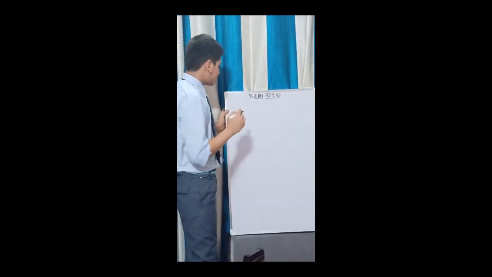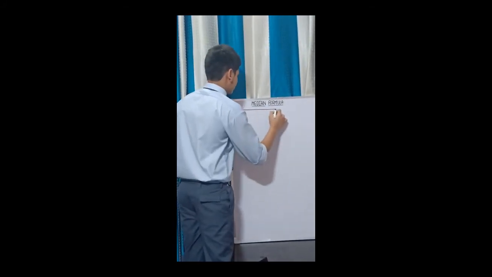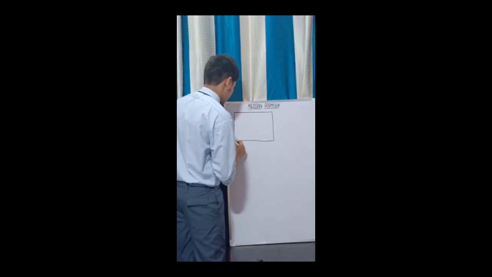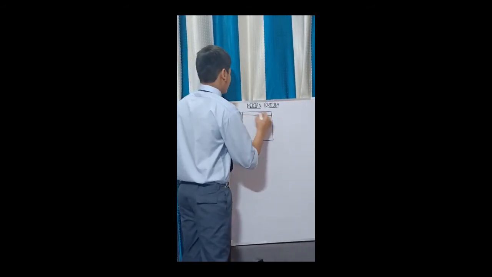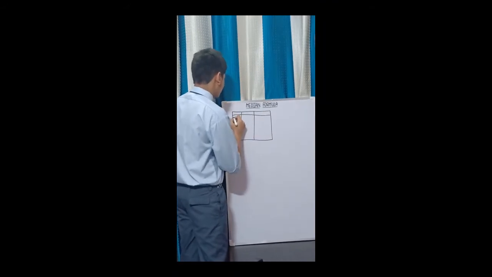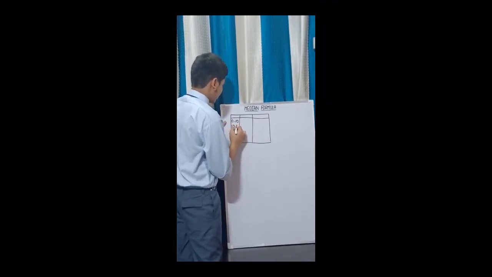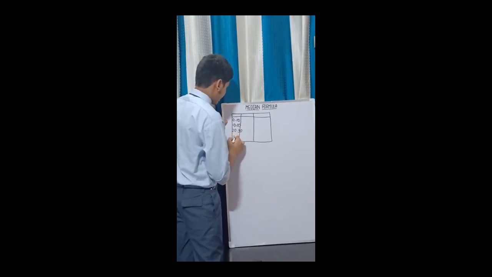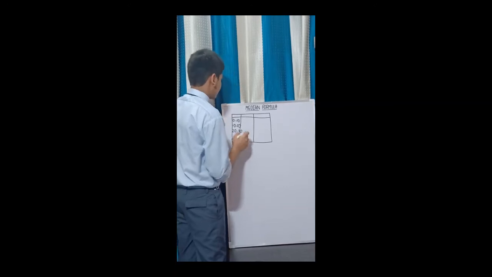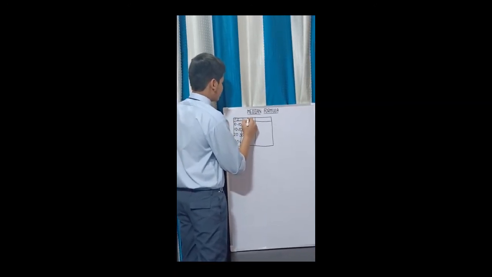Suppose a test of 40 marks was conducted in a class, and we have divided the marks into 4 class intervals: 0 to 10, 10 to 20, 20 to 30 and 30 to 40. These are the class intervals. Now we will have the frequency.